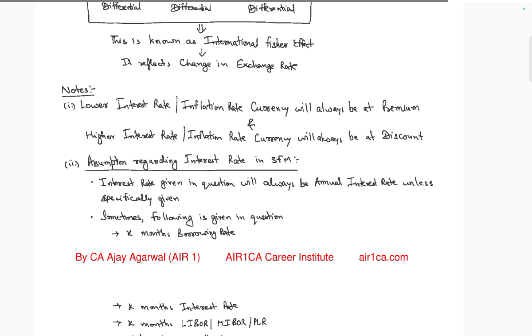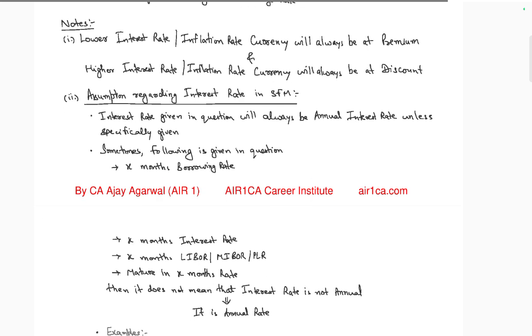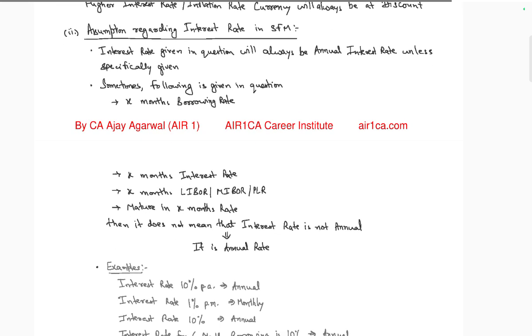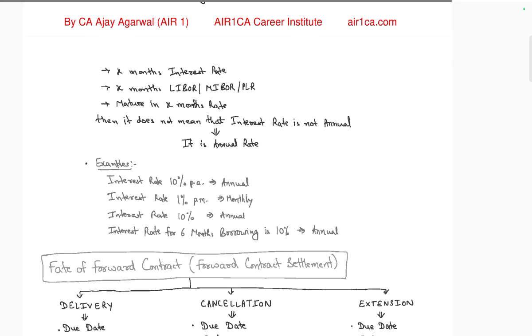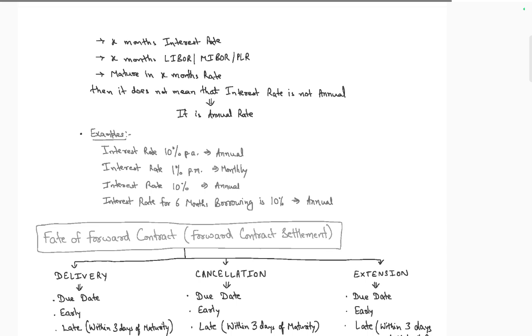Lower interest rate or inflation currency will also be at a premium. Higher interest rate or inflation rate will also be at a discount. Lower, premium; higher, discounted. Regarding the interest rate, the interest rate given in the question will always be an annual interest rate. Sometimes it's monthly borrowing, sometimes interest is monthly. Even if the previous monthly rate is given, this does not mean the interest rate is not annual; it is an annual rate. Interest rate 1%.